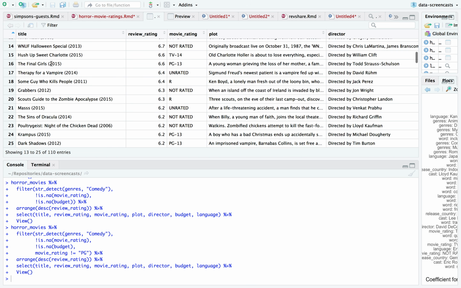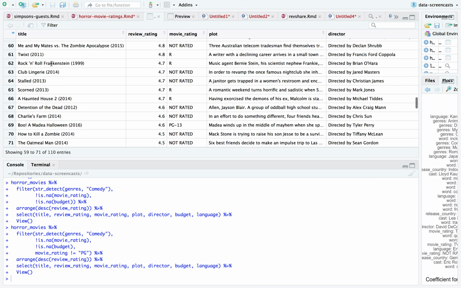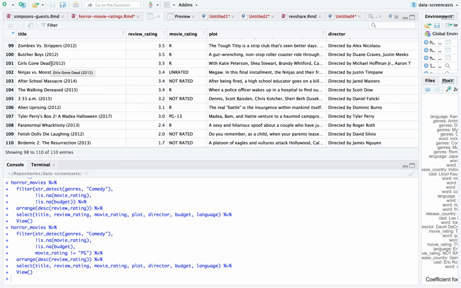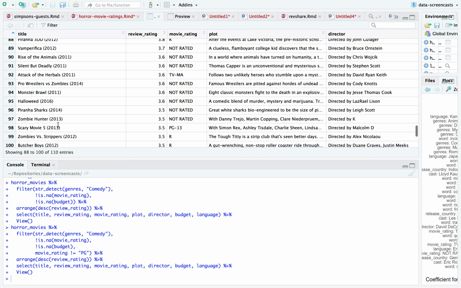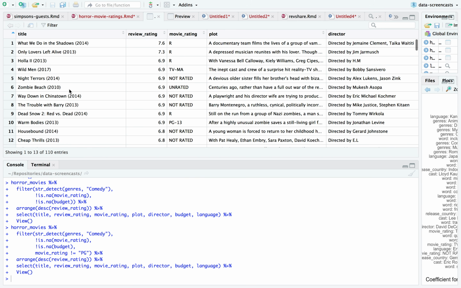I'll take a look at them, and then we get down into some of the worst ones, like Zombies versus Strippers. Sure. All right, but I think I should check out Only Lovers Left Alive. It seems like a highly rated horror comedy, which is my type of Halloween movie.